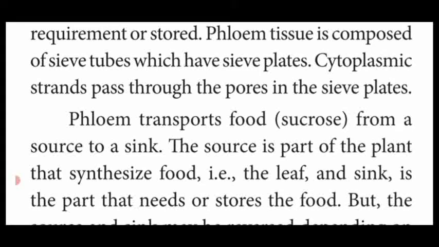Source means where it is contained in a large amount. Which region? In the leafy region, the food material is contained in a large quantity. That is said to be source. Another meaning, where it is produced, the production region. That is said to be source. To a sink, that means the region in which it is required. That is said to be sink. So phloem transports the food material from the source to the sink, that is from the leafy region to different parts of a plant body.